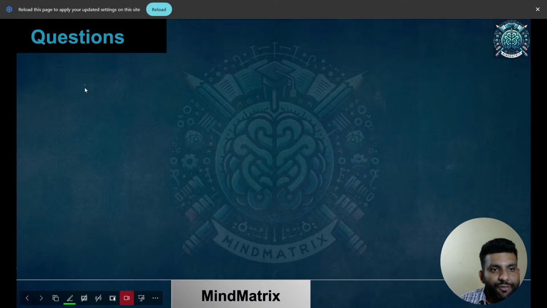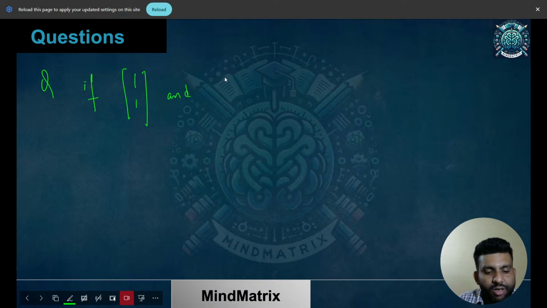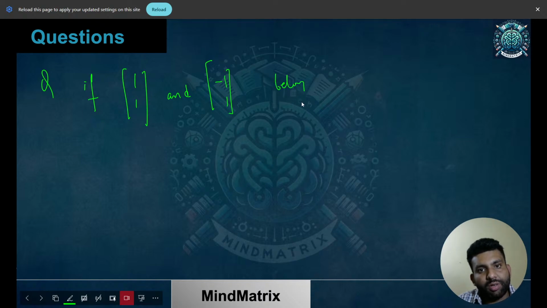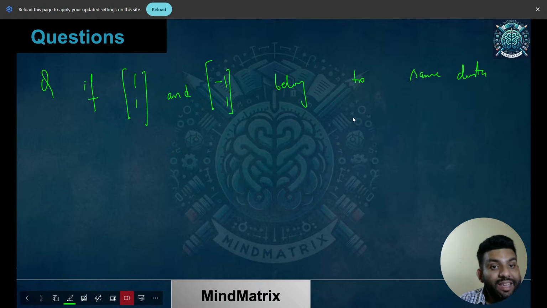The question was, if 1 comma 1, which was a data point, and another data point, minus 1 comma 1, belong to the same cluster by the k-means algorithm, then we need to find the point which belongs to the same cluster.